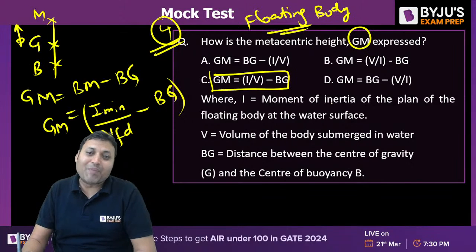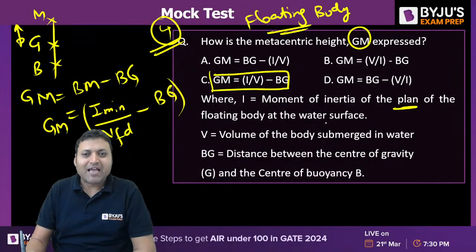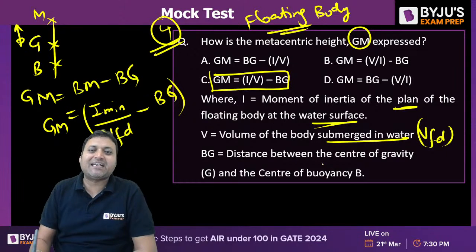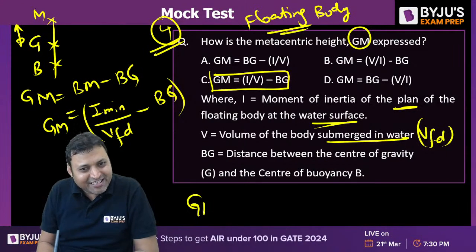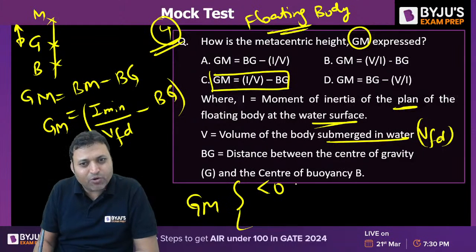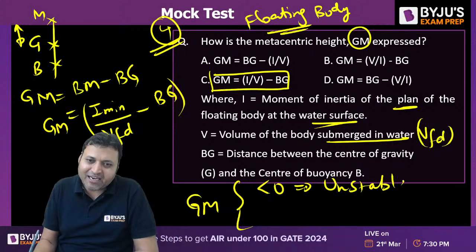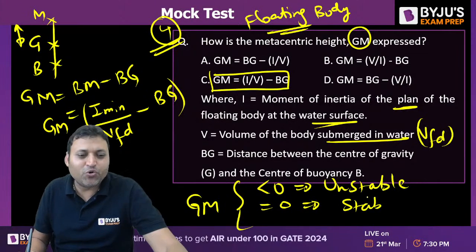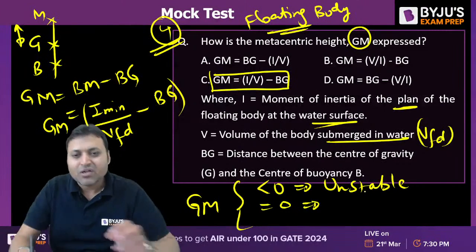I is the moment of inertia of the plane, meaning the horizontal section of the floating surface at the water surface. V is the volume of the body submerged in water, that is the volume of the fluid displaced, and BG is the distance between the center of gravity G and the center of buoyancy. And when GM is coming out to be negative, then what type of equilibrium is it? It is rotationally unstable. If GM is 0, then it is neutral equilibrium, isn't it? Neutral.